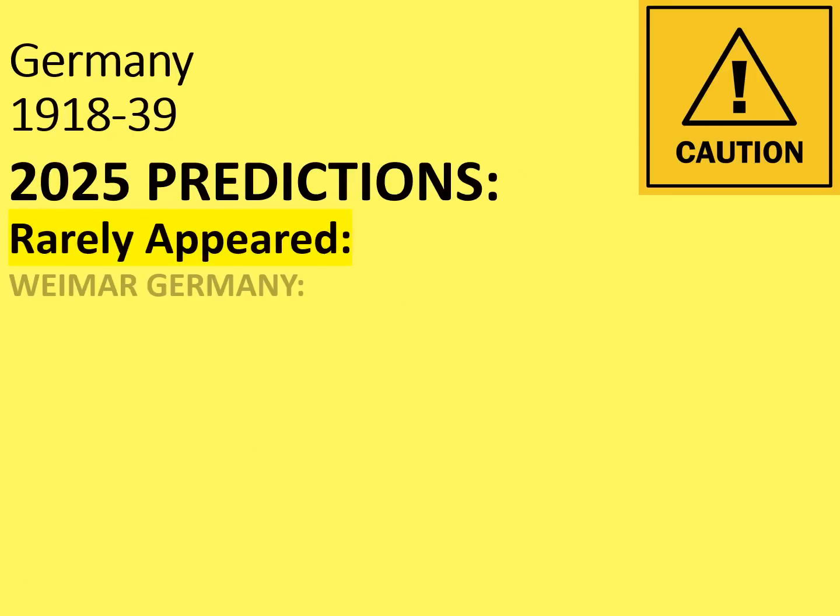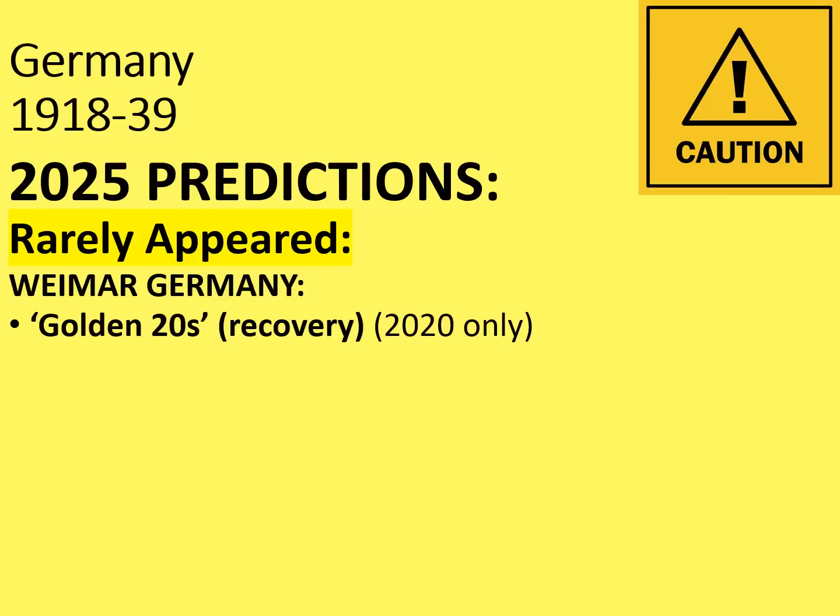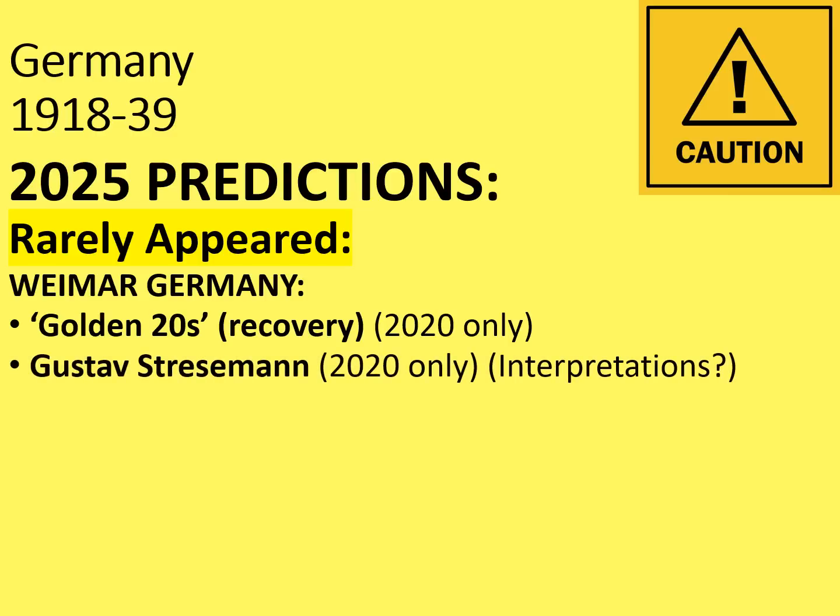Well, for Weimar Germany, that would include the Golden 20s, that period of recovery. That came up in the 2020 exam, but like I say, that's not really been covered much since, and not many people sat that paper. The same can be said for Gustav Stresemann. He only appeared in the 2020 paper as well.